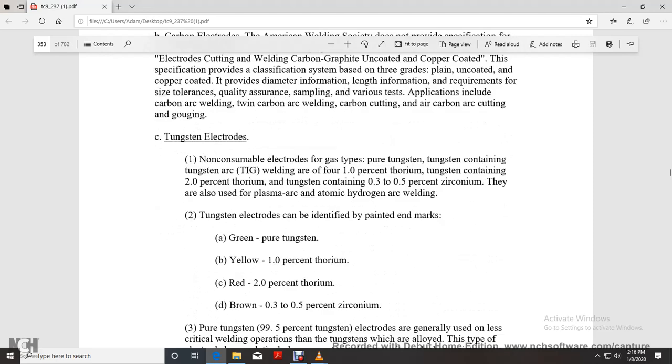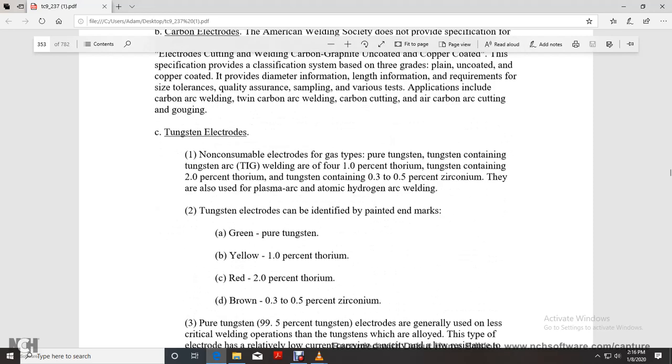Tungsten electrodes are non-consumable electrodes used with gas tungsten arc welding. They are pure tungsten, tungsten containing 1% thorium, tungsten containing 2% thorium, and tungsten containing 0.3 to 0.5% zirconium. These are also used with plasma arc and atomic hydrogen arc welding. Tungsten electrodes are identified by painted ends: green, pure tungsten; yellow, 1% thorium; red, 2% thorium; brown, 0.3 to 0.5% zirconium.